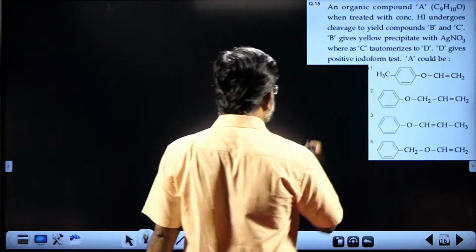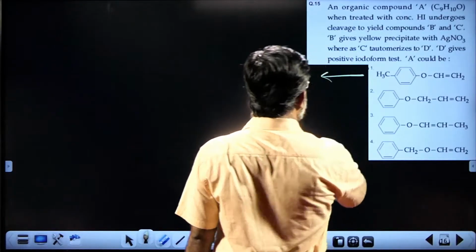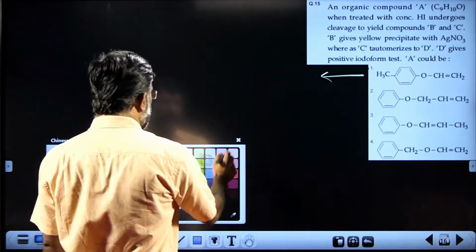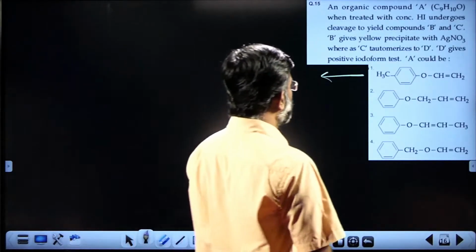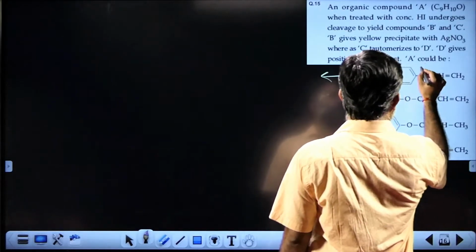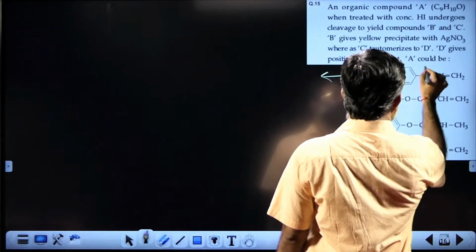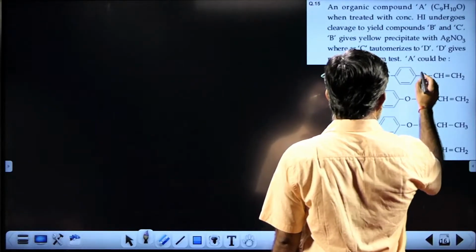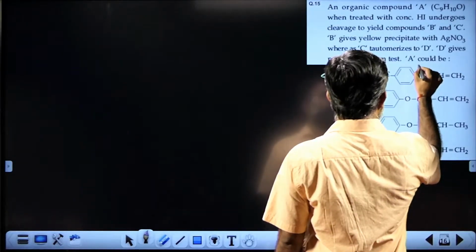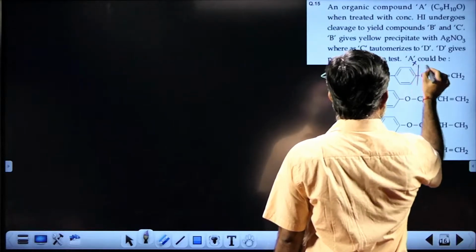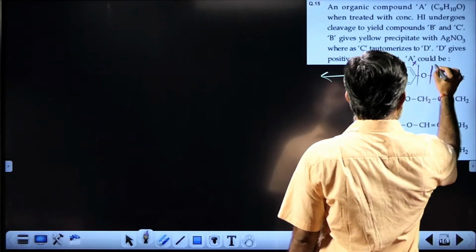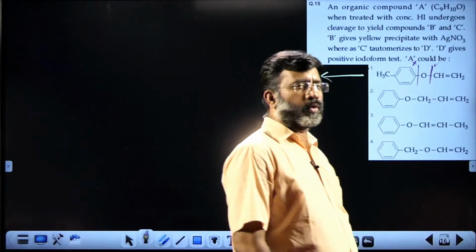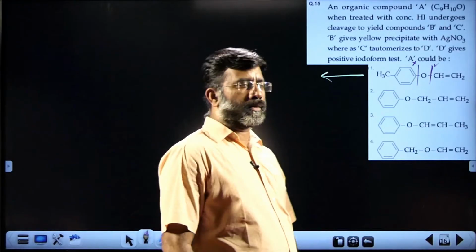Suppose you are taking the first choice. I am sure all of you agree, when it is interacting with the HI, it is interacting over here and of course over here also. Let us talk about the interaction here. All of you know, it is not going to break here, rather it is going to break here, because this cannot be broken due to partial double bond character due to resonance.